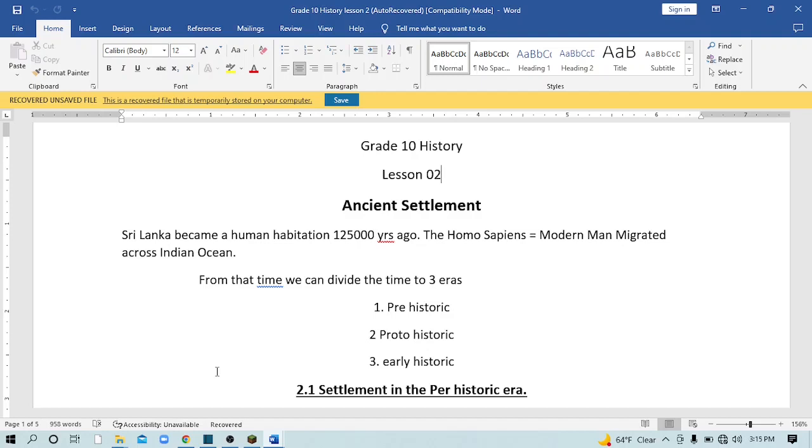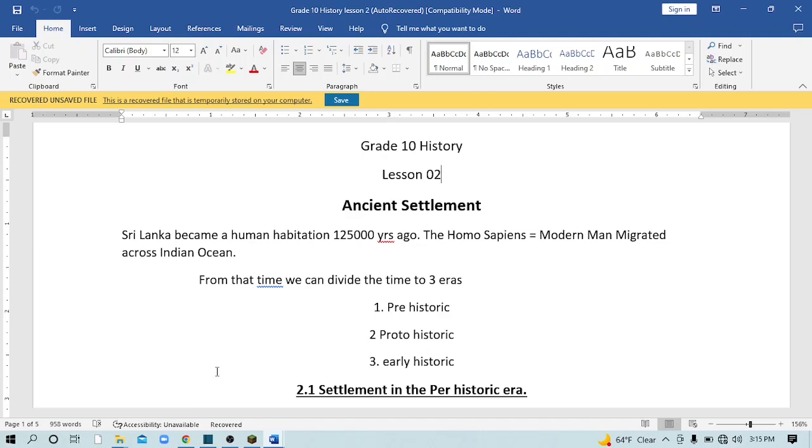Okay then, let's go to the lesson. Grade 10 history lesson number 2, ancient settlement. Children, I am not going to teach this lesson. This is just a short note. You have to practice, you have to read your lesson with the textbook, then refer to this short note. I am not teaching you, I am not explaining. I am just giving this short note.